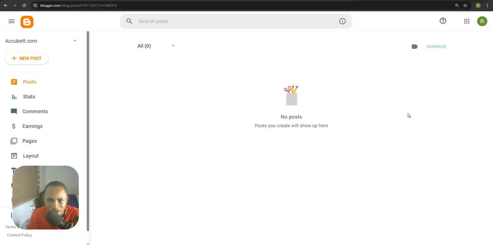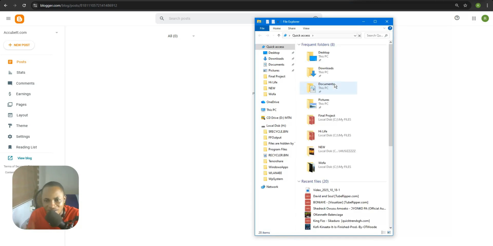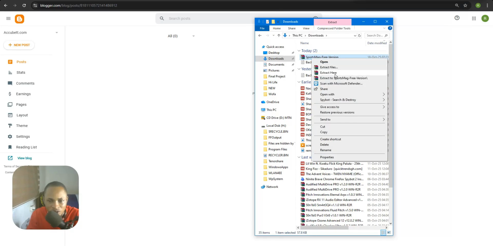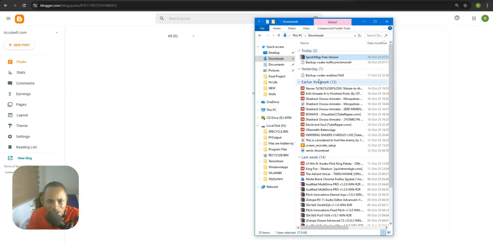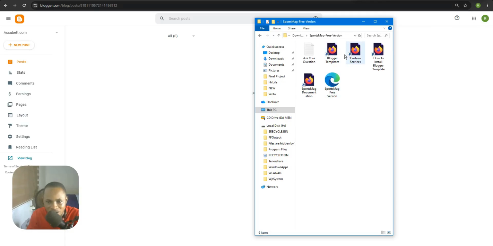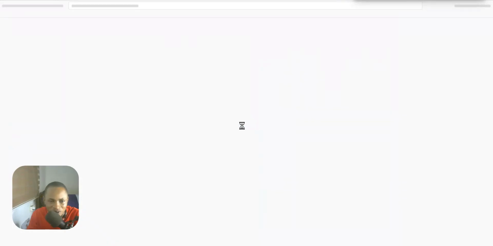So what you're going to do right now is upload the template that we downloaded. The template that we downloaded is going to be in my downloads, and I'm going to extract that. So this is step by step. Let me extract this, and it has been extracted. This is the Blogger template, and it is in another form, like a Firefox form. So I can click on this open Blogger template to see whether it's that or not.